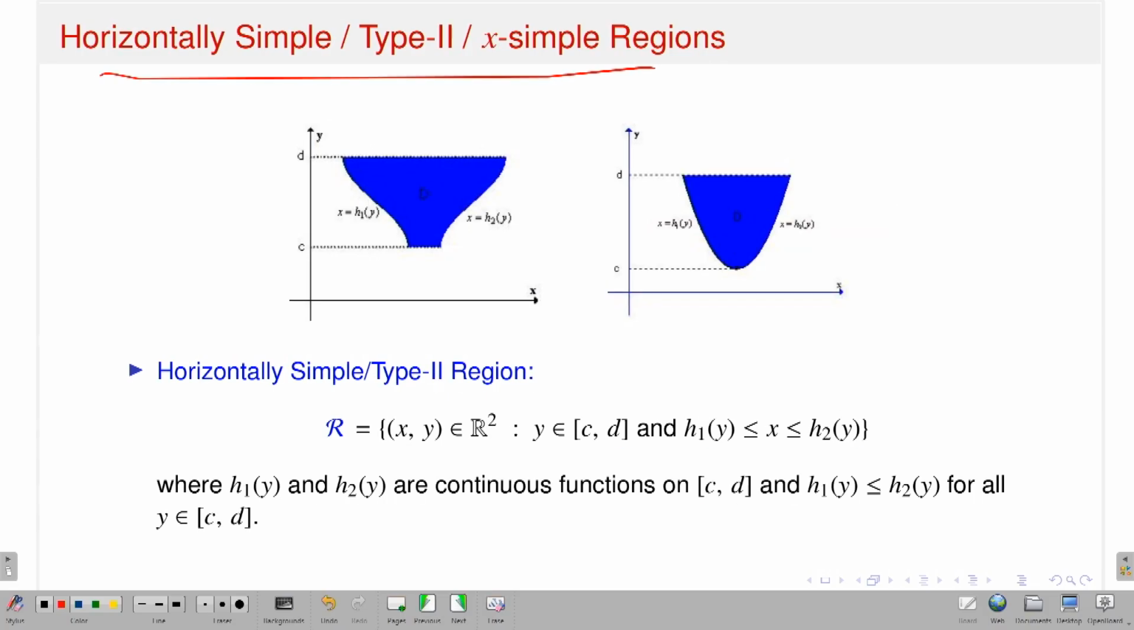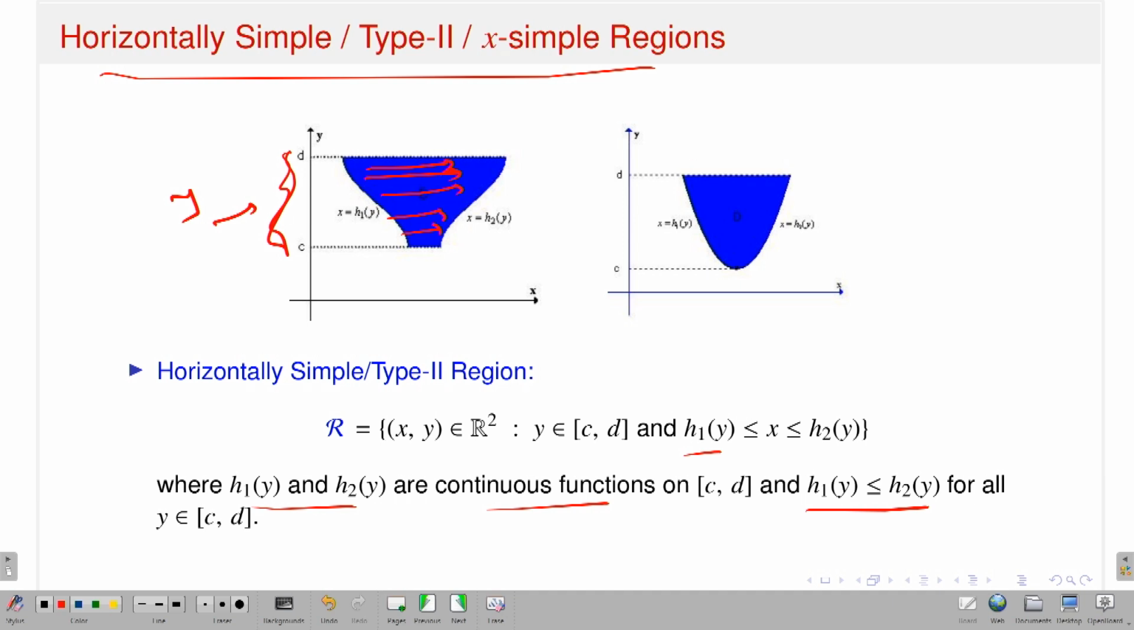In that case, what will happen? Your y is fixed, y is running from c to d, but x varies from the left-hand curve h1(y) to h2(y), that means from one curve to another curve. So y is fixed in the interval c to d, and x varies from h1(y) to h2(y), where h1(y) and h2(y) are continuous functions, and you will have the property h1(y) less than or equal to h2(y). So y varies from c to d, and x varies from this to this.